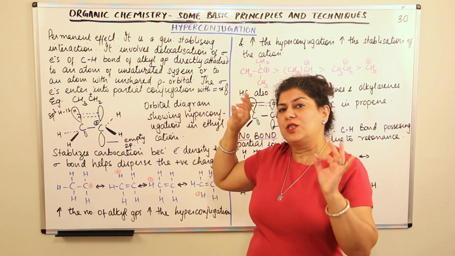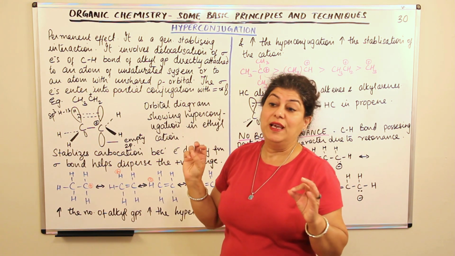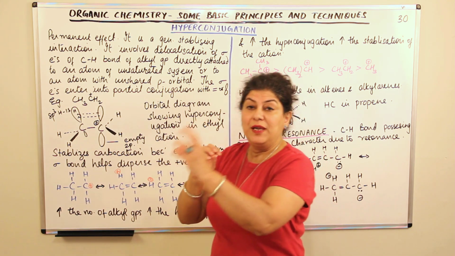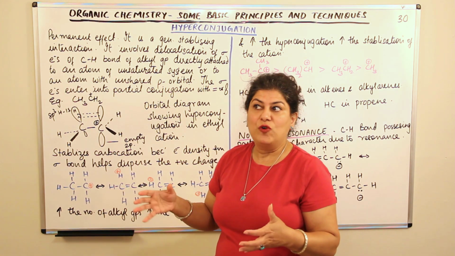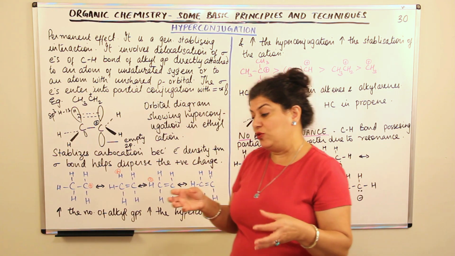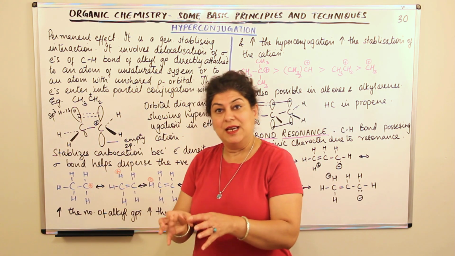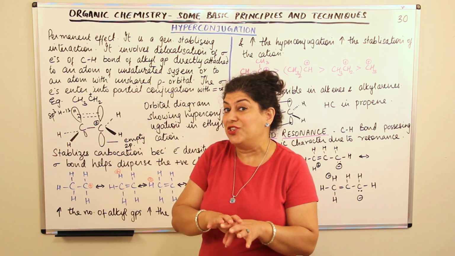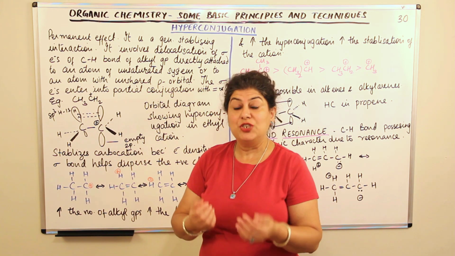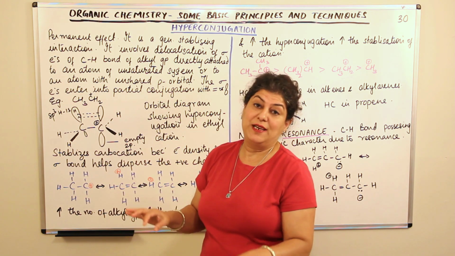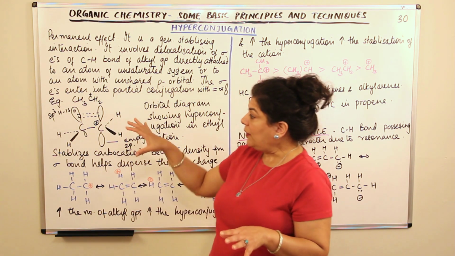Hyperconjugation is somewhat similar to resonance in that there is a jumping of electrons that is possible due to hyperconjugation. Therefore, just as in resonance we notice that it leads to the stability which is known as the resonance stabilization energy, if you remember. And if you do not understand what I am telling you, I would encourage you to watch that video where I explained the resonance effect to you.